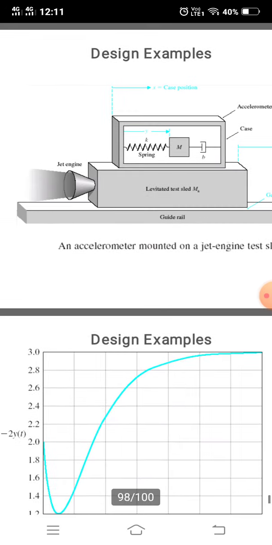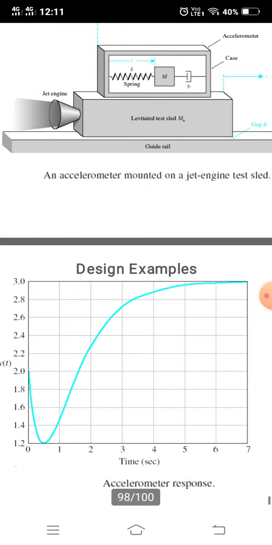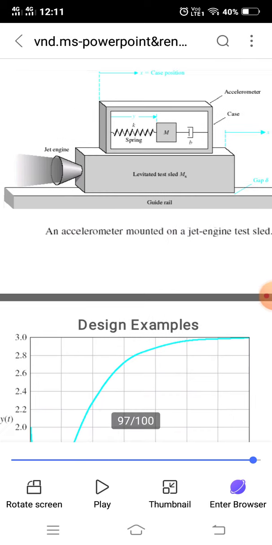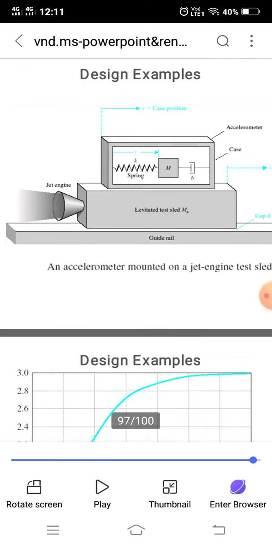After solving, we will get the graphical representation of this design example. To derive this, we must know about the mechanical translation system: the mass formula, spring formula and dashpot formulas. That known category is very important.